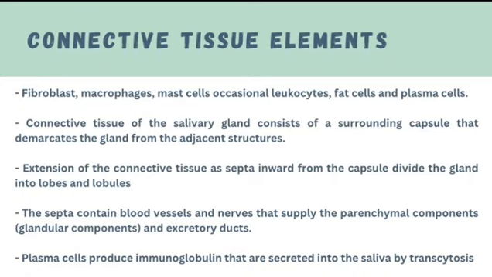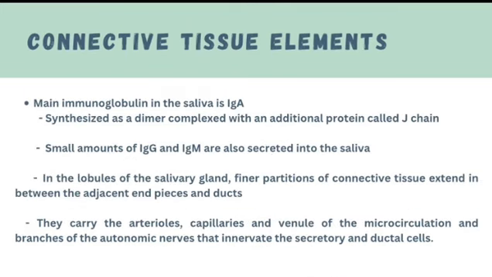Plasma cells produce immunoglobulin that are secreted into the saliva by transcytosis. The main immunoglobulin in the saliva is immunoglobulin A, and it also secretes small amounts of immunoglobulin G and immunoglobulin M. And the immunoglobulin A is synthesized as a dimer complex with an additional protein called J chain. In the lobules of the salivary gland, finer partitions of connective tissue extend in the adjacent endpiece and ducts. They carry the arterioles, capillaries, and venule of the microcirculation and branches of the autonomic nerves that innervate the secretory and ductal.